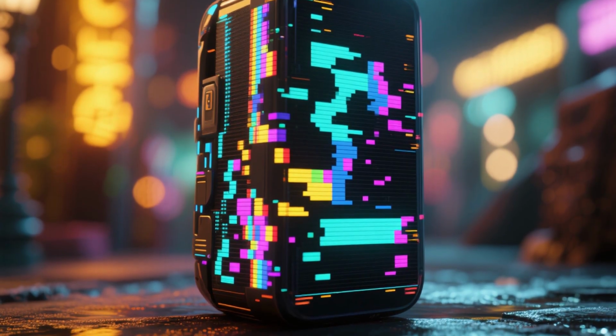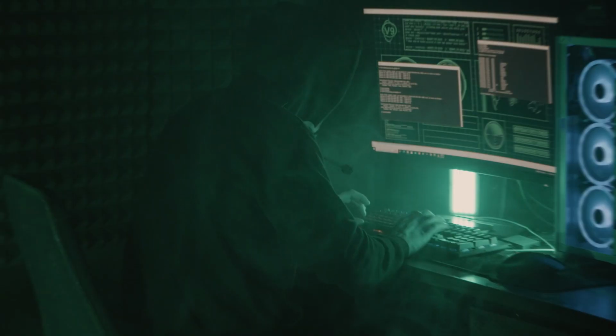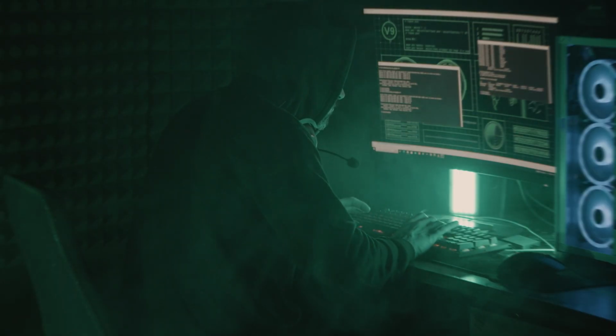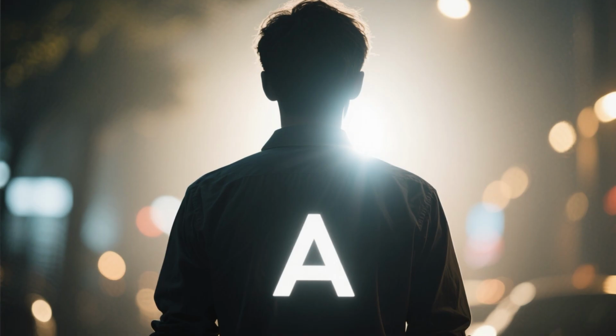Most importantly, stay informed. Keep up to date with new AI surveillance methods and countermeasures. Awareness is a primary defense.